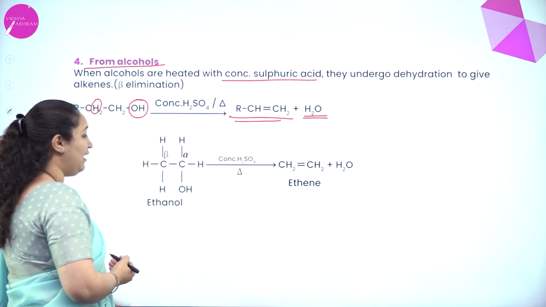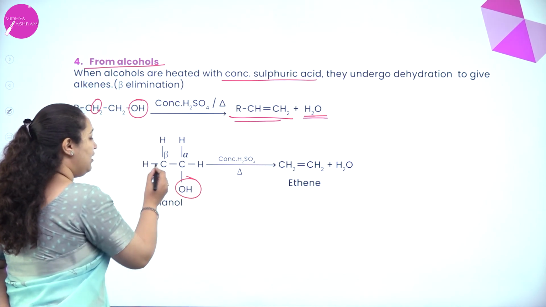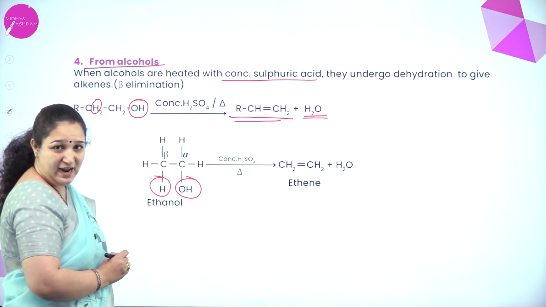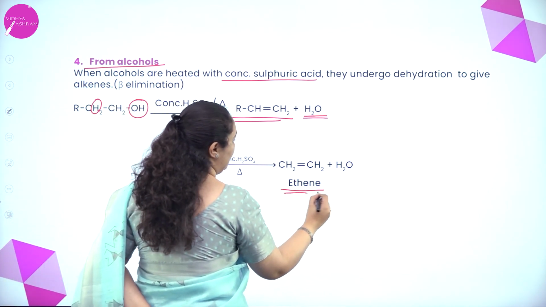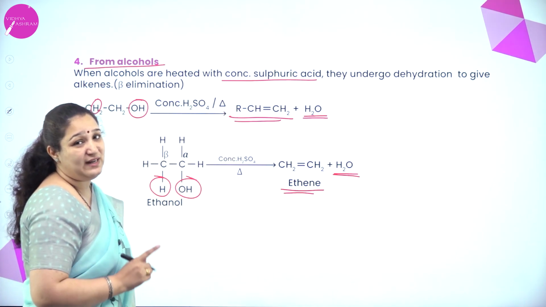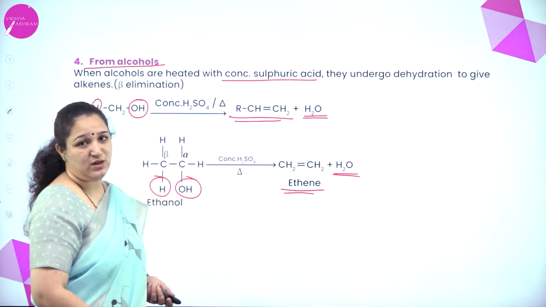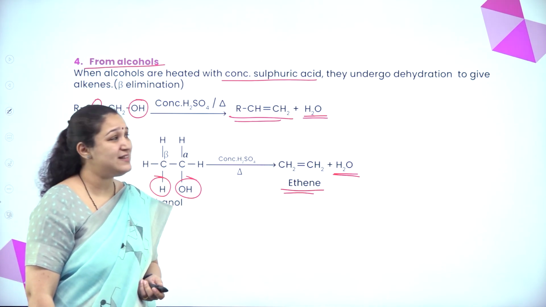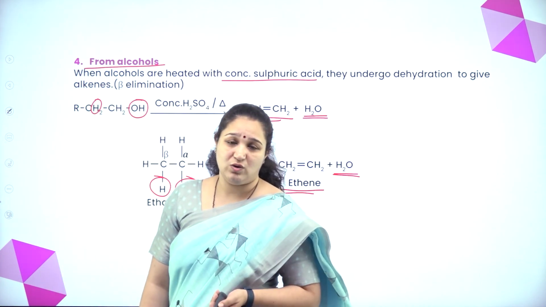Example, you can take ethanol. From the alpha carbon atom, OH is going. From the beta carbon atom, hydrogen is going. So, a double bond is formed to give ethene and water. Thus, it is also called beta elimination reaction because from the beta carbon, a hydrogen atom is removed. Okay, so that's about the preparation of alkenes from alcohols.